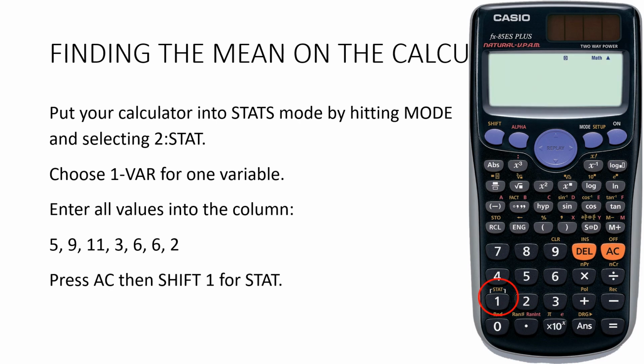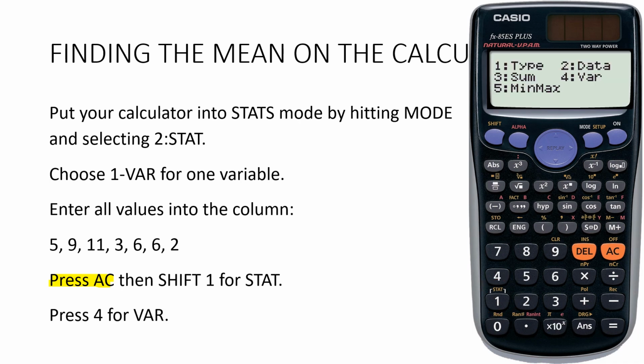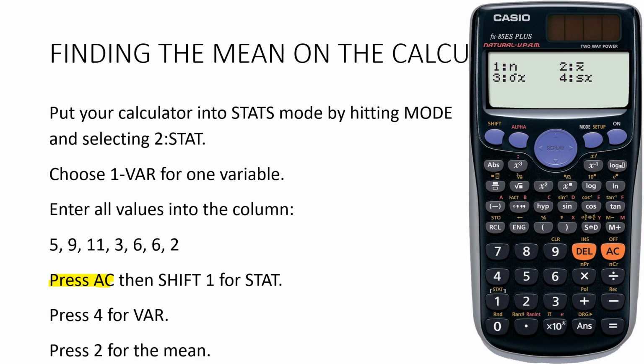Now here's a really important point. We need to press AC. So I'm going to highlight that for you so you remember. If you don't press AC before you go into your stats menu, you won't get all the options that you need. But once we've pressed AC, we do Shift and then 1 for our stats menu. We want 4 for variable and then 2 for the mean. And our mean, in this case, is 6.